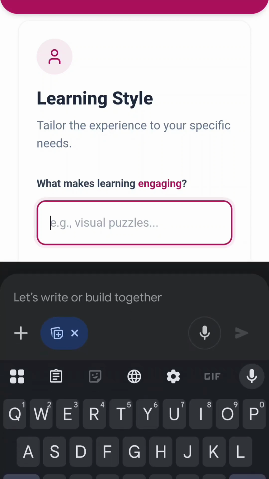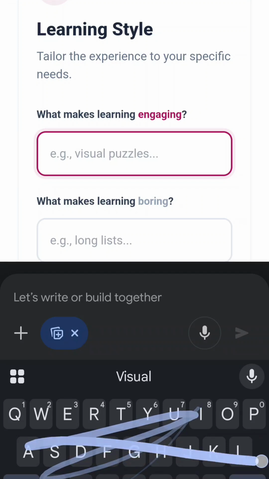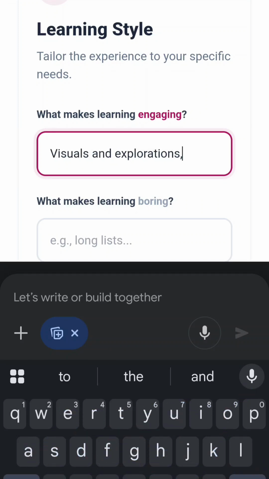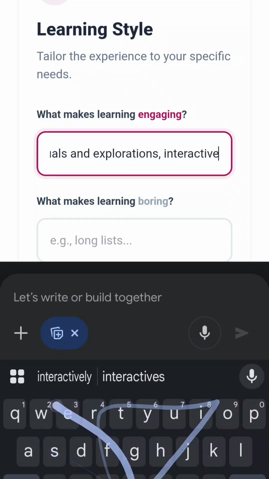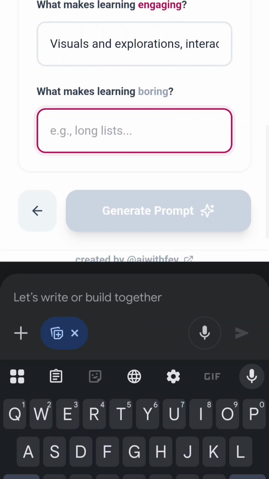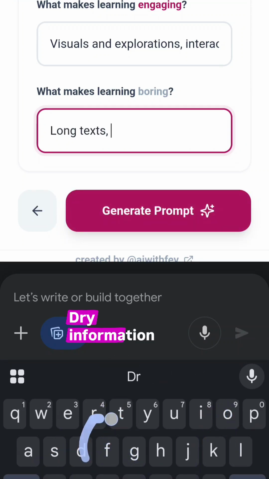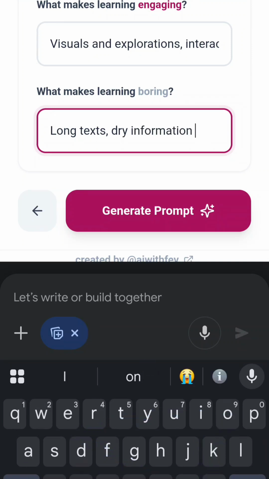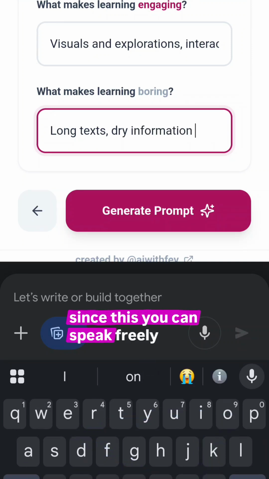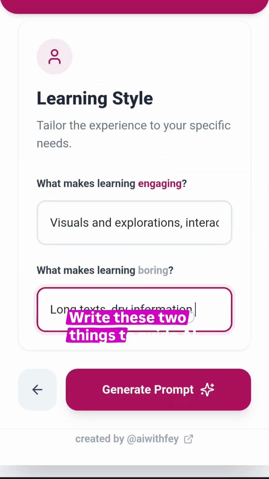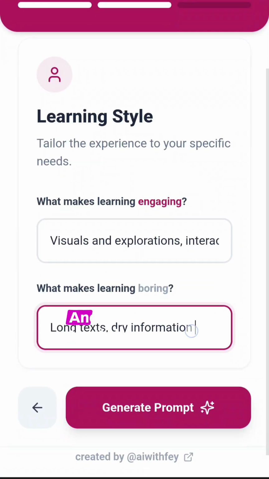So for me, I like visuals and exploration and interactive elements. And for me, boring is long text, dry information. So since this is AI, you can speak freely. Write these two things to guide the AI with us, and that's it.